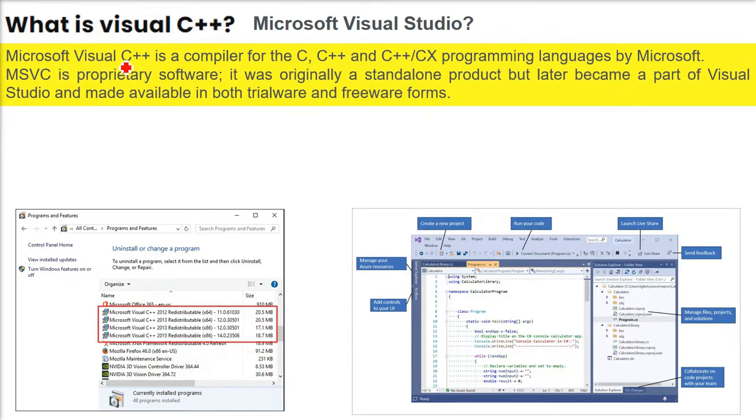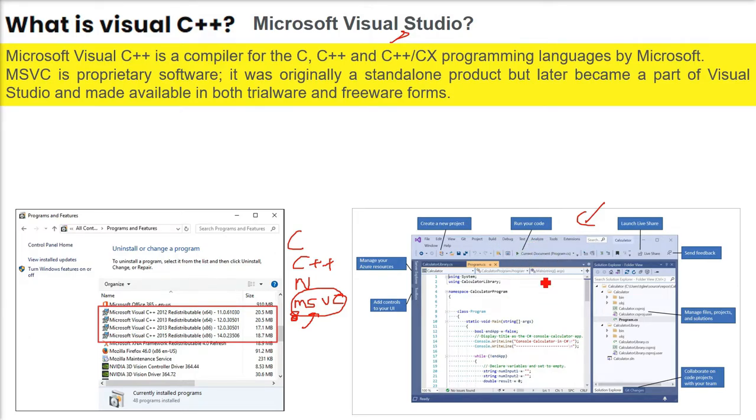So Microsoft Visual C++ is a compiler for the C, C++, and C++/CX programming languages by Microsoft. So this is a compiler, Microsoft Visual C++. MSVC, Microsoft Visual C, is proprietary software. Previously it was made standalone, but later it became a part of Visual Studio and made available in terms of trialware and freeware, because you get 30 days you can use it.